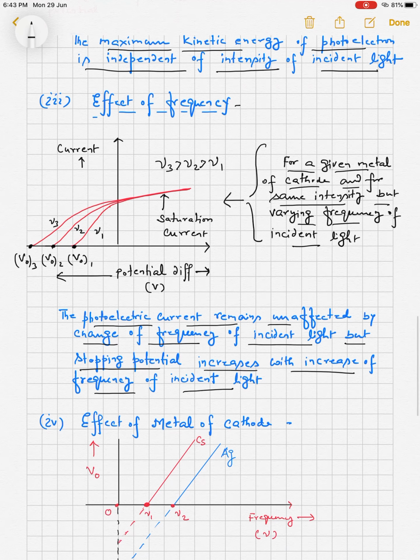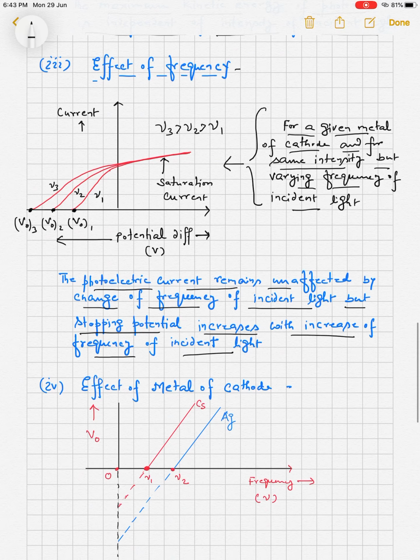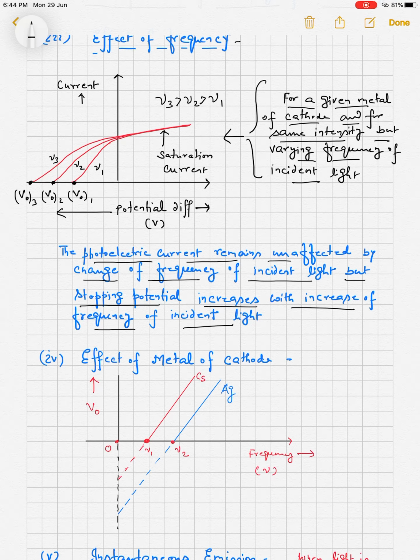The fourth graph is effect of metal of cathode. If we use different metallic cathodes, here cesium and silver are taken, a graph is drawn between stopping potential and frequency. The graphs are parallel, but these graphs intersect the frequency axis at two different values, nu1 and nu2. It means the threshold frequency is different for different metallic cathodes.